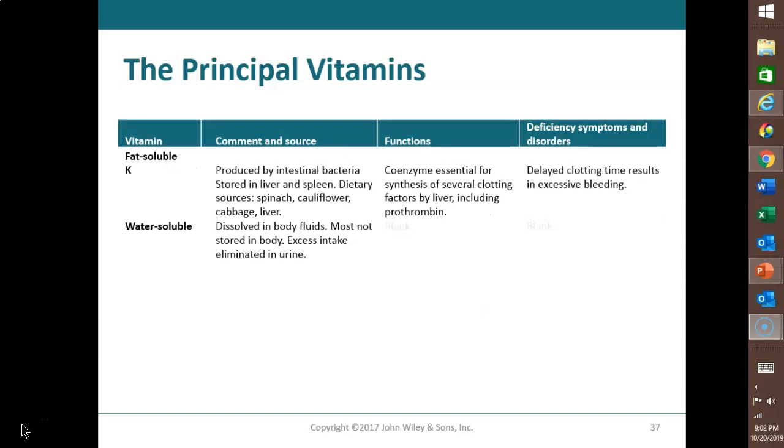Our fourth and final fat-soluble vitamin is vitamin K. It's produced by the bacteria in your intestine. It is a coenzyme that's needed for making clotting factors in the liver, including prothrombin, remember? And prothrombin had to be converted to thrombin in order to convert fibrinogen to fibrin and cause blood to clot.